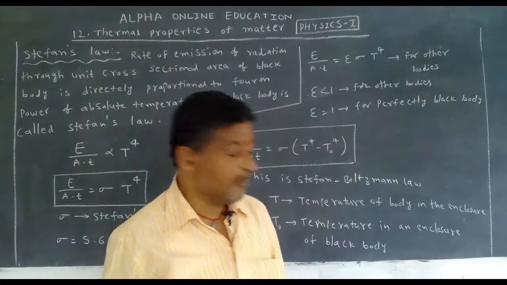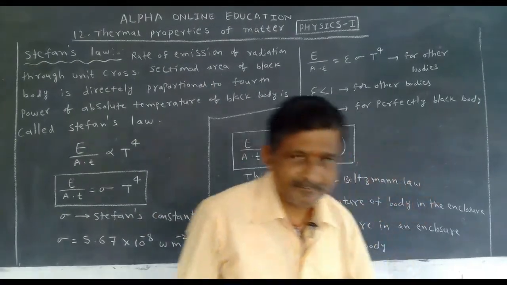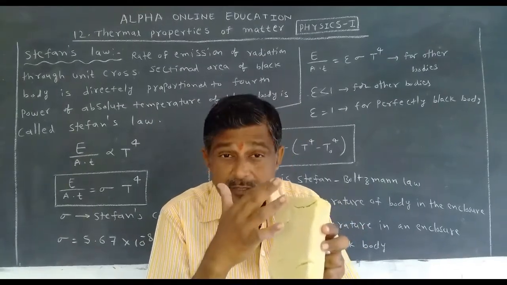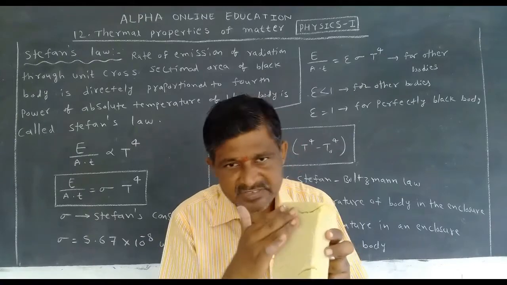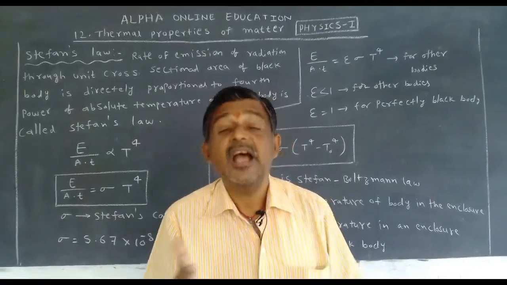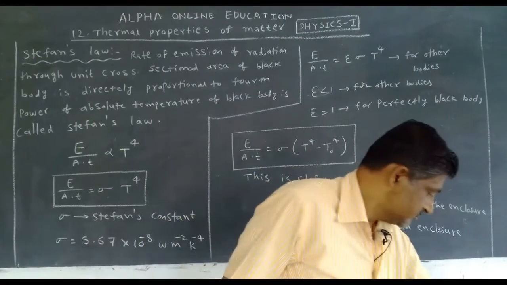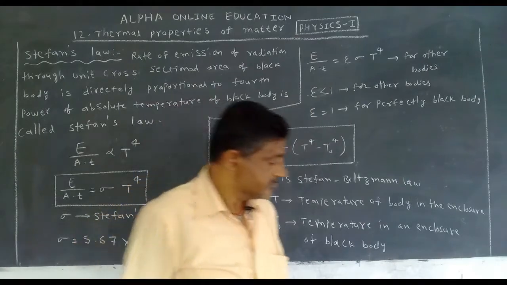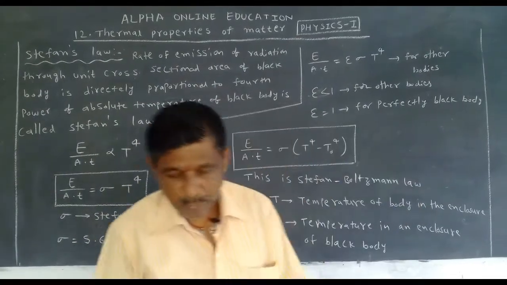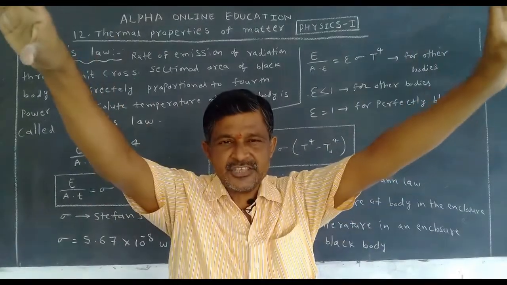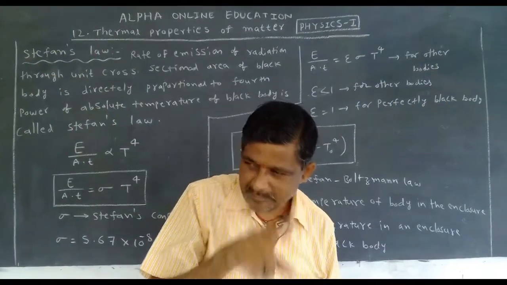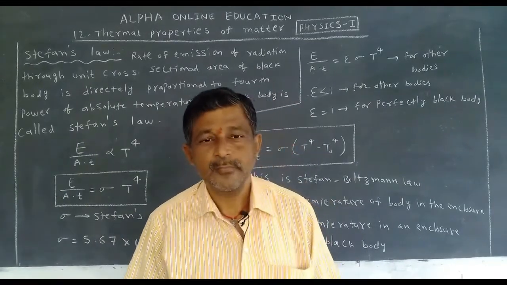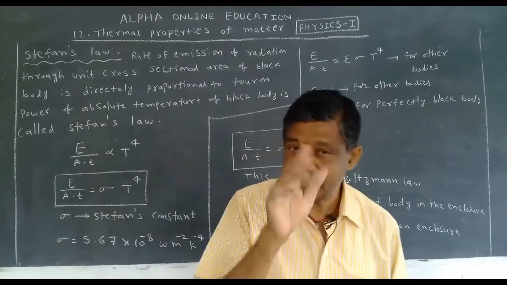If it is not a black body, like this, it also emits radiation or energy, but this emitted energy depends on the surface temperature and also on area. If it is not a black body, the emitted energy depends on temperature as well as area. That's why it depends on area if it is not a black body.